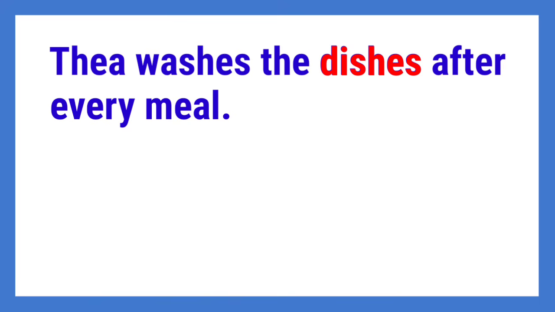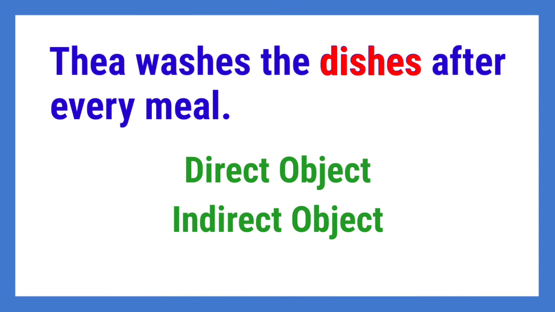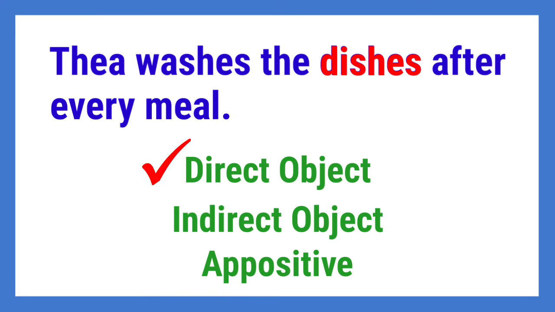Next, Thea washes the dishes after every meal. Is it the direct object, indirect object, or appositive? The noun dishes in this sentence is the direct object. Why? Because it answers the question what after the action. Like Thea washes what? Or what does Thea wash after every meal? The dishes. That is why the noun dishes is the direct object.